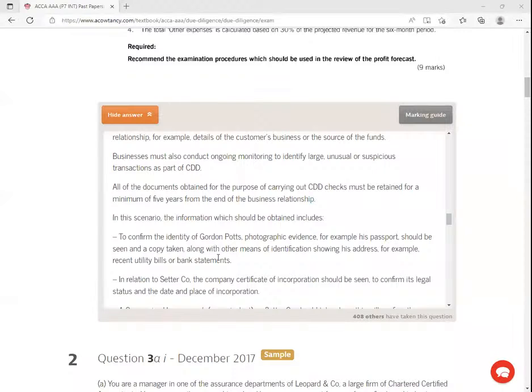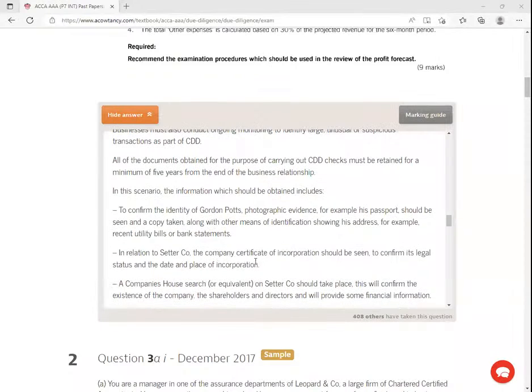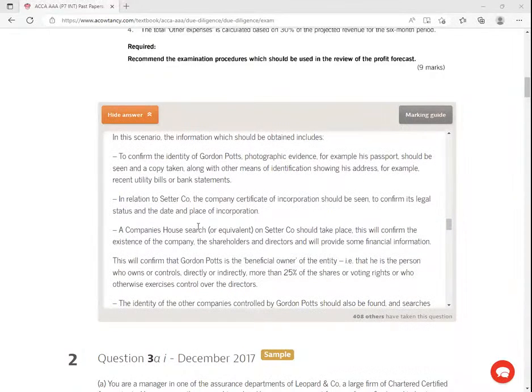In relation to a company, the company certificate of incorporation should be seen to confirm its legal status, date, and place of incorporation. Take a copy of this certificate of incorporation. A company's house search, in our case, we talk of registrar of companies search, or equivalent, on a company should take place.